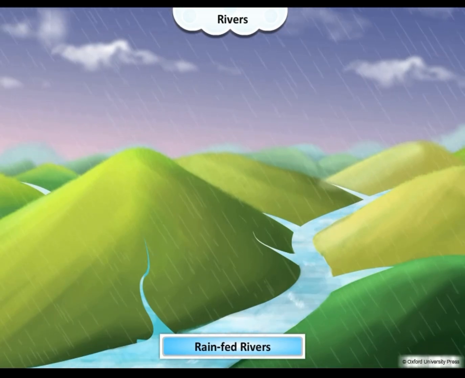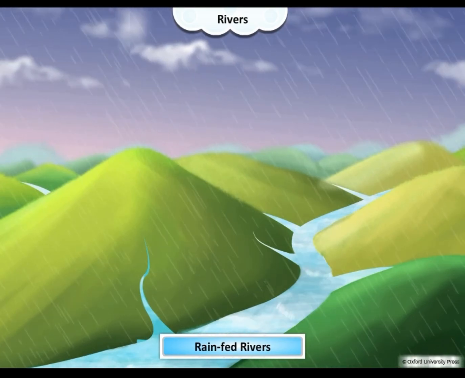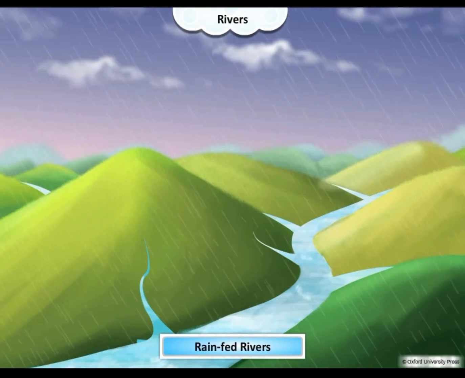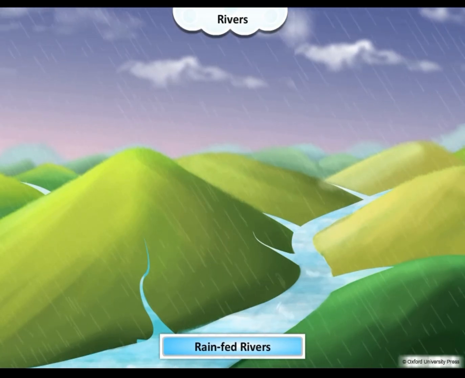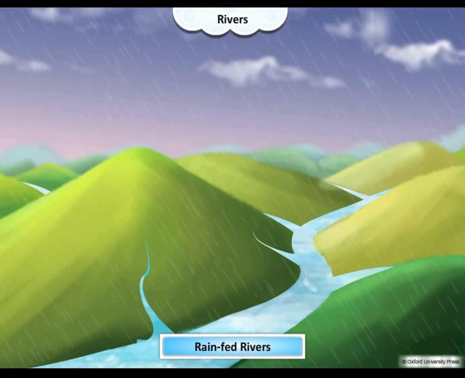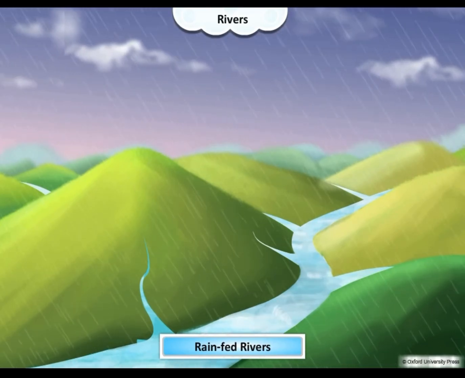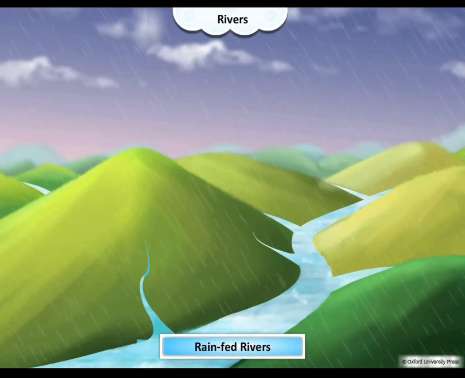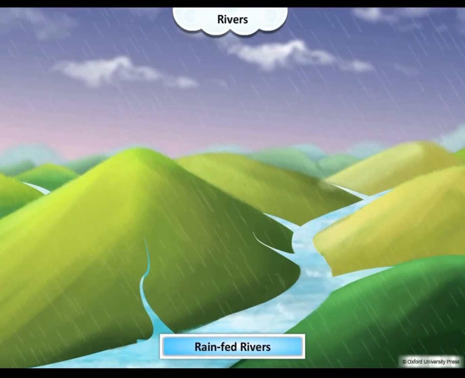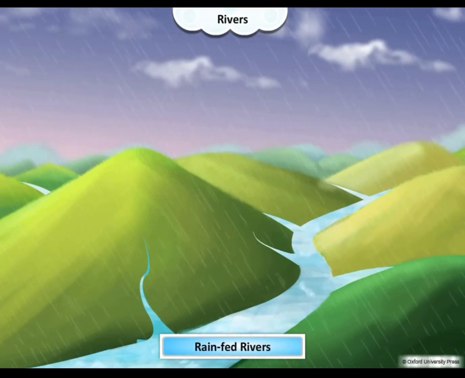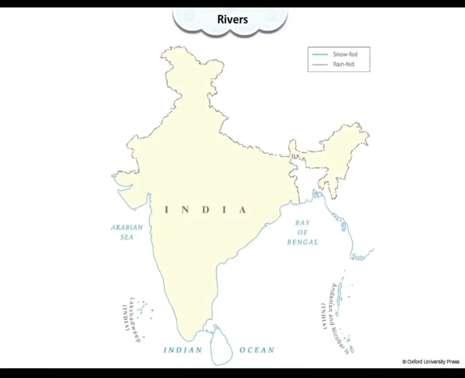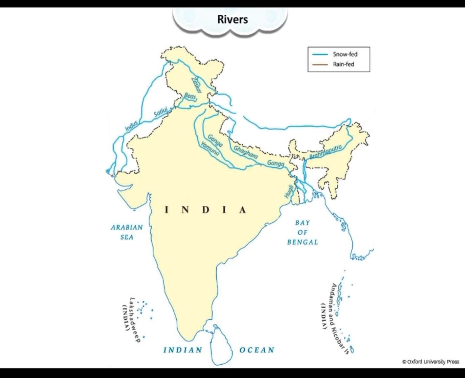Some rivers start because of heavy rain in the hills. This rain forms streams, which join together to form rivers. Such rivers are called rain-fed rivers. The Godavari and the Mahanadi are examples of rain-fed rivers. The map shows snow-fed rivers in our country in blue and rain-fed rivers in brown.